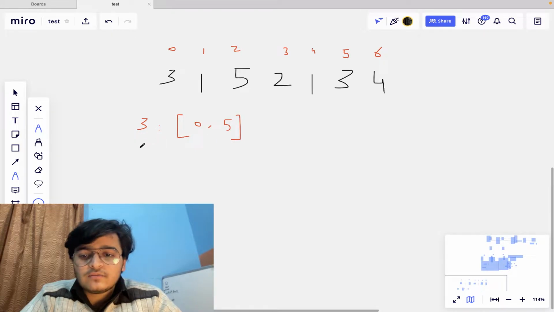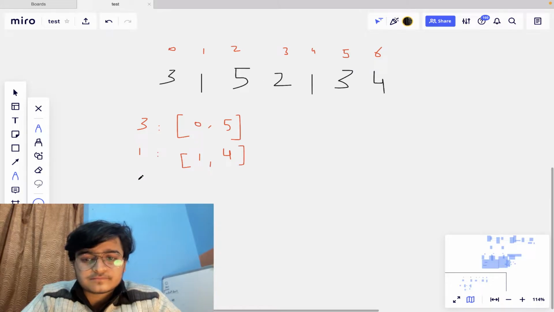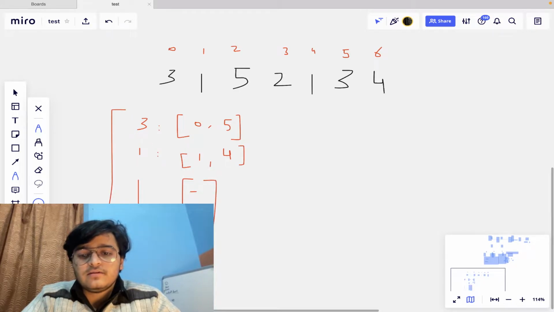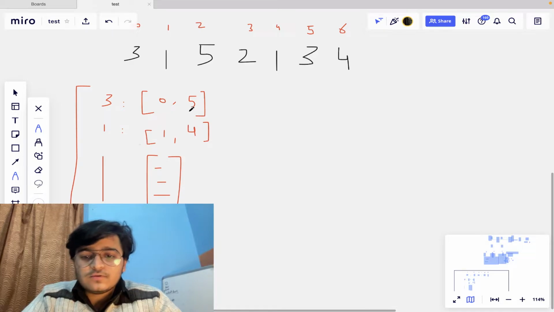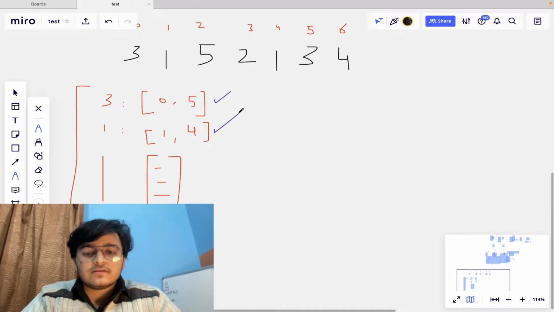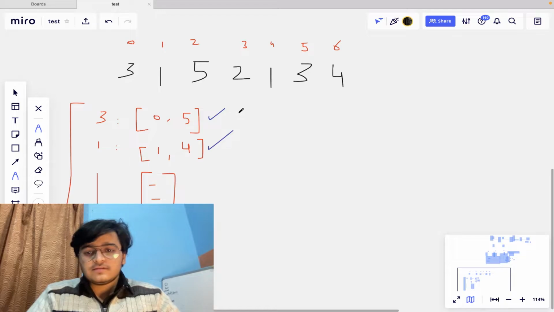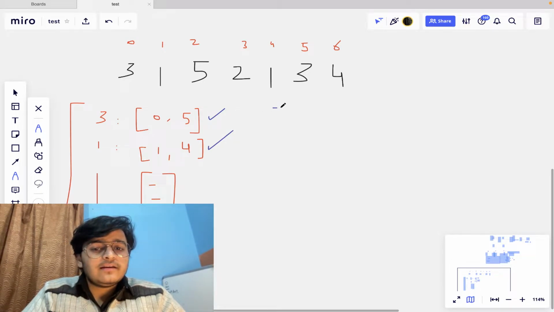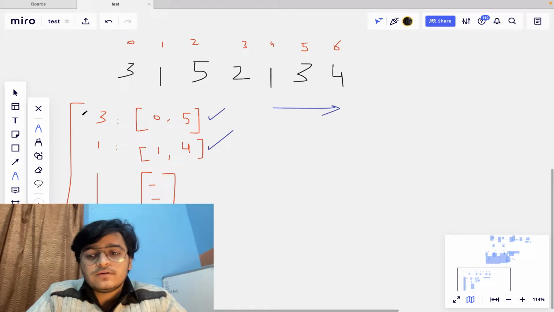I just wrote down the indices of the elements which are repeating. So 1 is repeating at 1 and 4, and the rest, these are all single elements, so I am not writing them. Similarly, you can fill that dictionary. I'm only interested in those which are repeating more than once. So I just found them, iterated over the whole hash map, the whole dictionary, and kept a note of those elements which are repeating more than once.